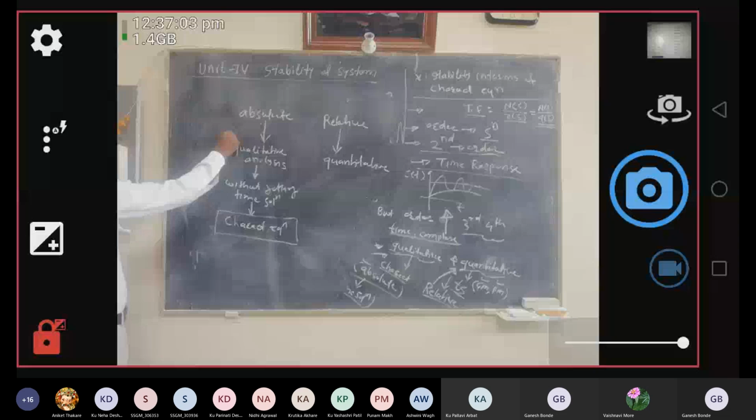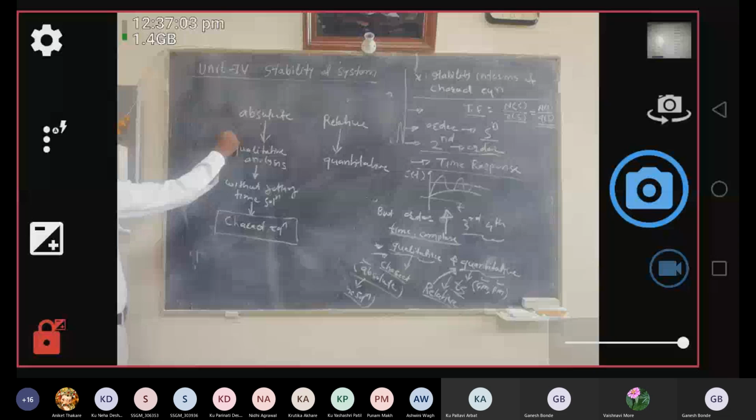So in order to improve the relative stability, the location of the real part of the pole must be moved away from the imaginary axis. Okay, so in this way your relative stability may get increased.